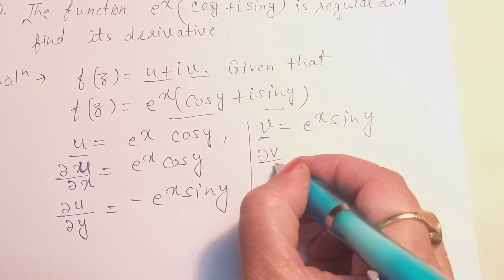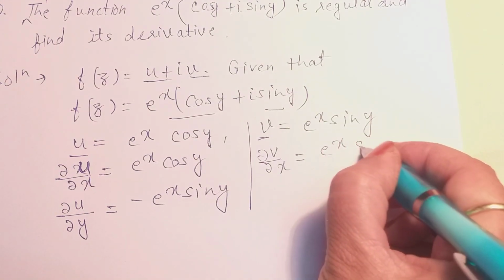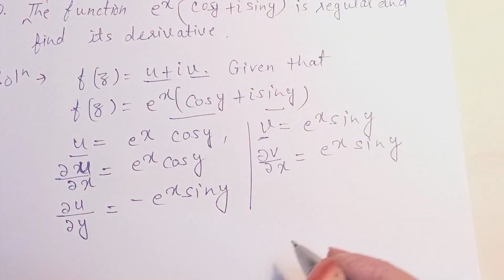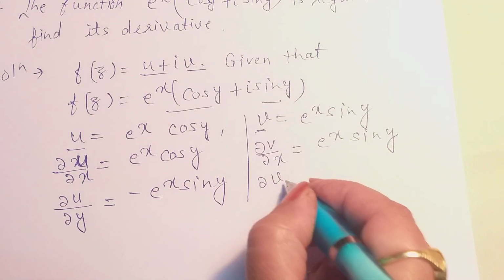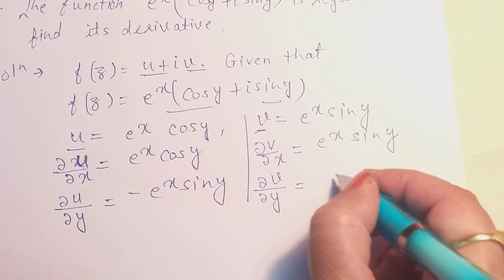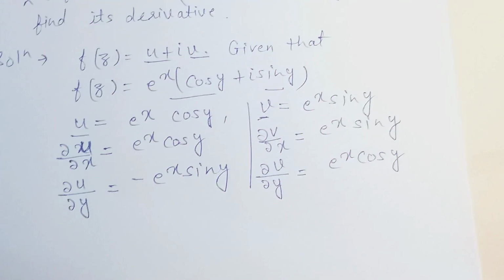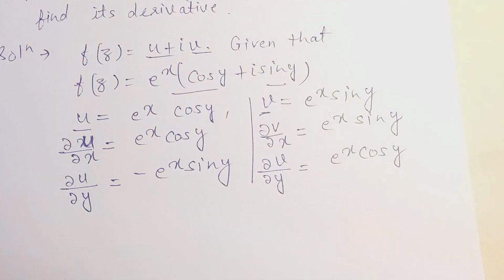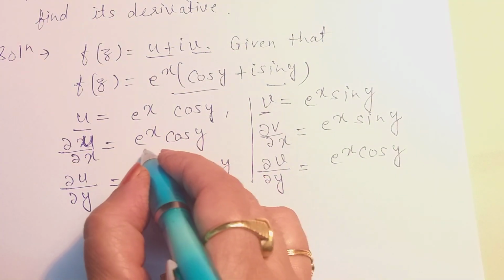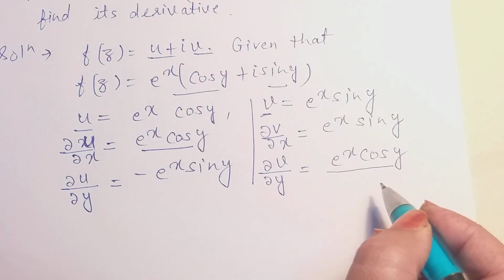We differentiate v with respect to x partially, then we will get e to the power x sin y. Now again we differentiate v partially with respect to y, then we will get e to the power x cos y. Now you can see here these two values are equal, e to the power x cos y and e to the power x cos y.